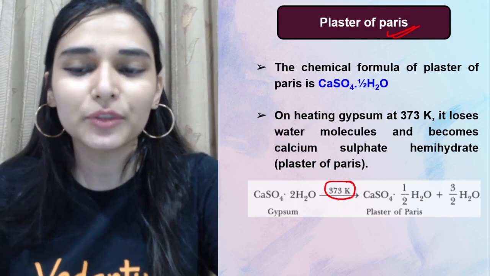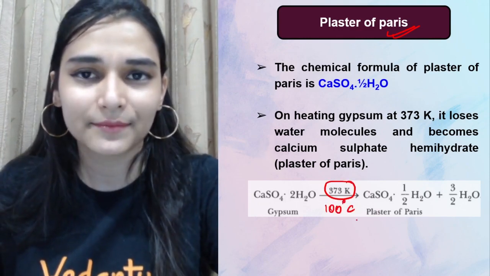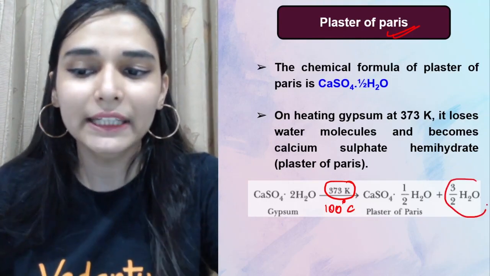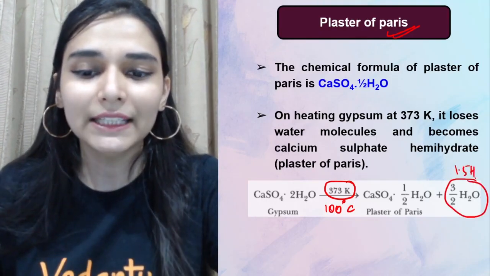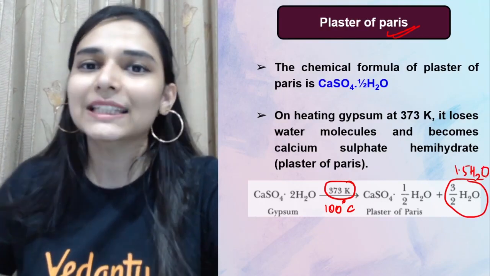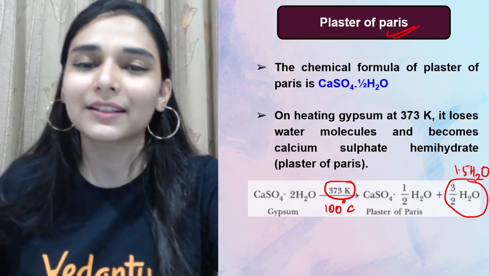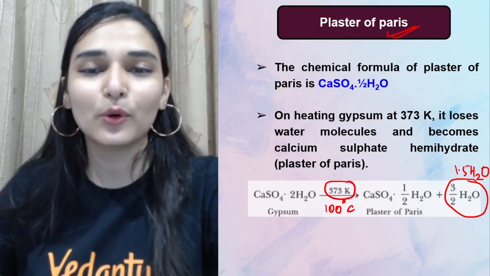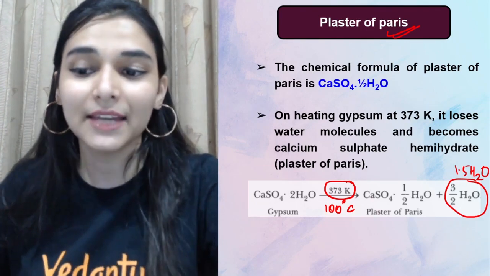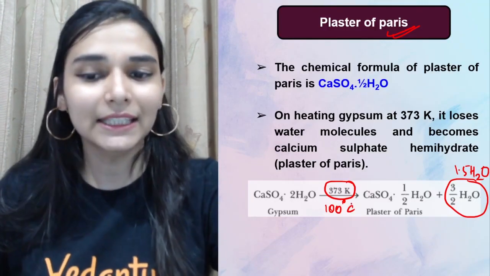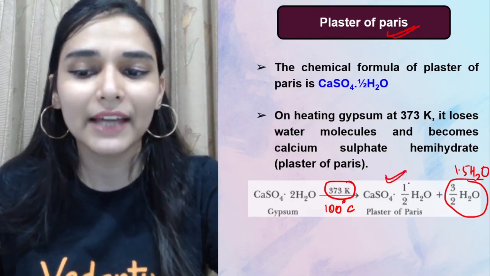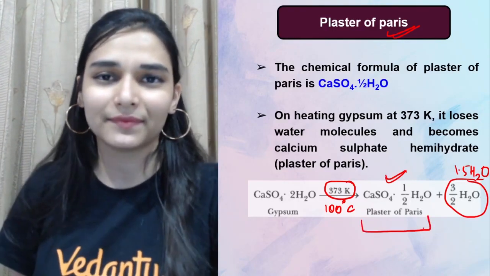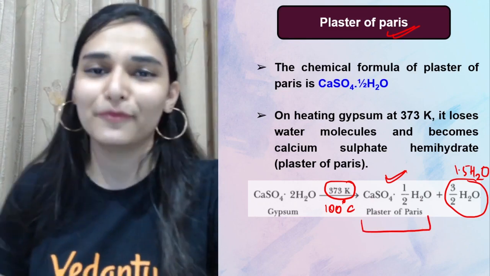You have to heat gypsum up to 100 degrees Celsius. ठीक है. So when you are heating it, then some of the water of crystallization will leave. 1.5 water will say tata bye bye. और मत हीट करना. If you heat it more than that, then you will see all the water of crystallization leaves. You get dead burnt plaster. ठीक है. So what we have to do? इतना सा हीट करना है 100 तक. Then I will be left behind with half water of crystallization, and this is known as what? Plaster of Paris. ठीक है.